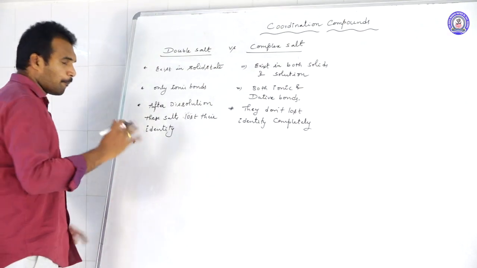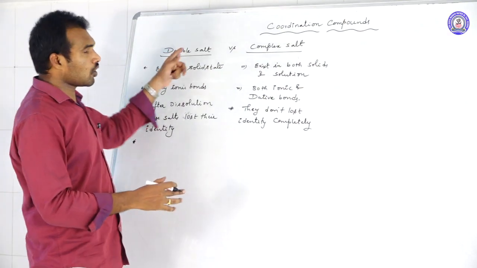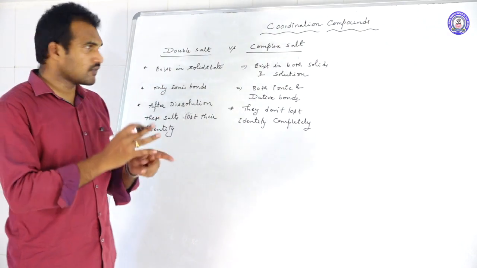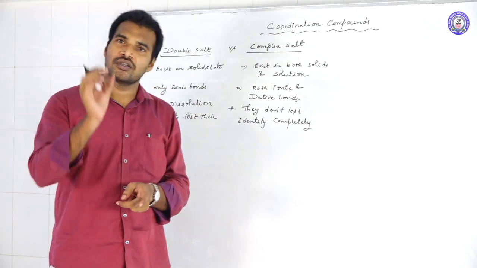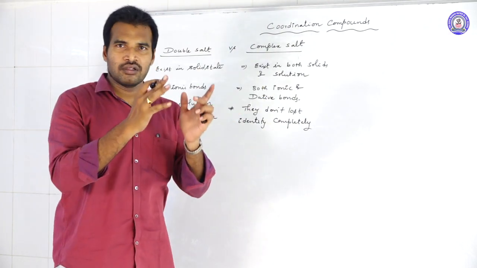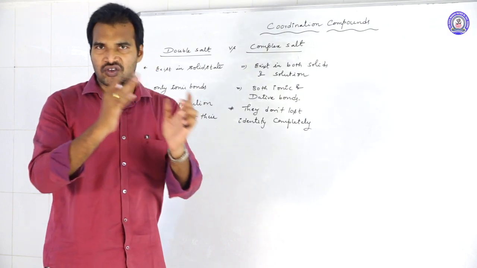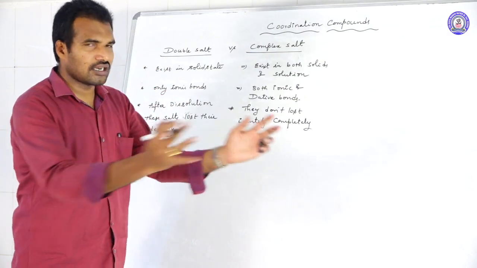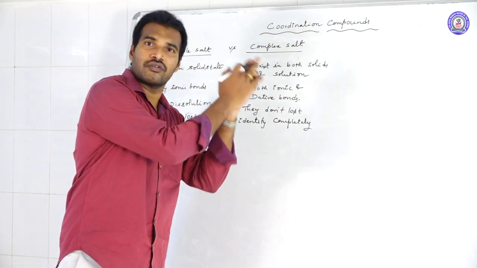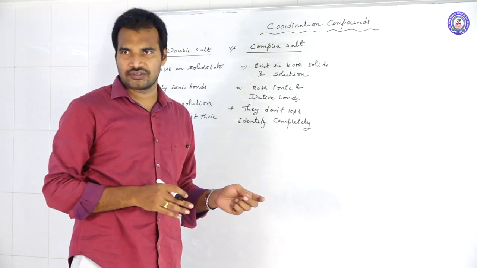Next one, when you compare the properties of the double salts with their compounds, usually double salts show almost the same properties as their compounds. For example, take KCl properties, MgCl2 properties, and the double salt carnallite; carnallite shows similarity with the properties of the original compounds.